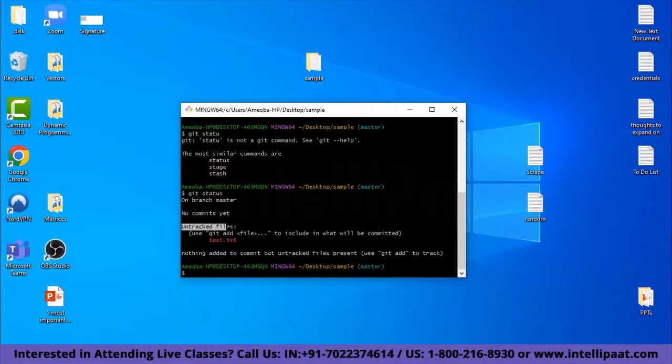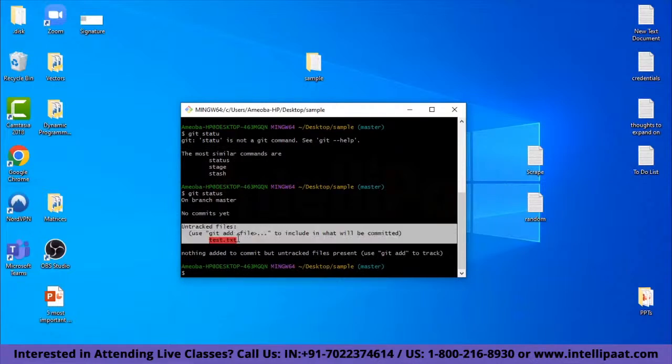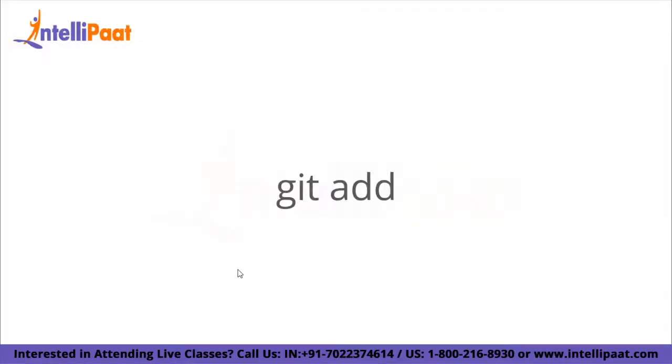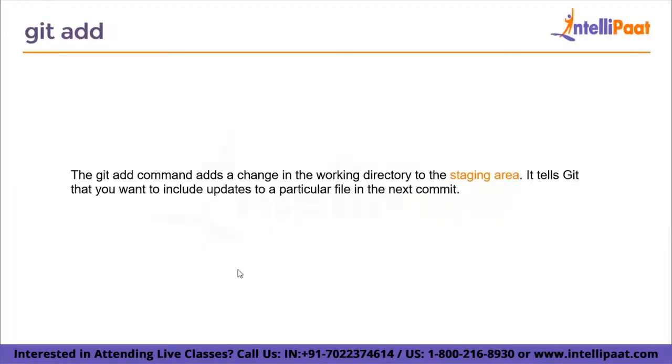We have one untracked change, which is basically I have created a new text file, test.txt, and it hasn't been recorded yet. Now here is where the git add command comes in. The git add command adds a change in the working directory to the staging area. As you have seen, the text file in the folder is not tracked right now. So if I use git add on it, it will be moved to the staging area.